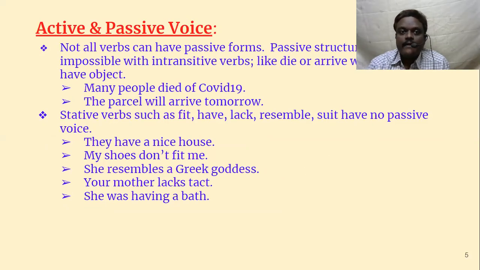Then, not all verbs can have passive forms, that we have already discussed. Passive structures are impossible with intransitive verbs. Intransitive verbs like die or arrive do not have passive forms, because they cannot have an object. For example, many people died of COVID-19, and you cannot convert this to passive voice. The parcel will arrive tomorrow. No passive form for these sentences.